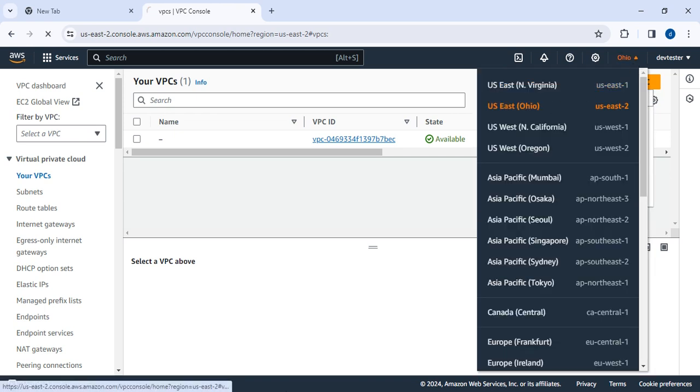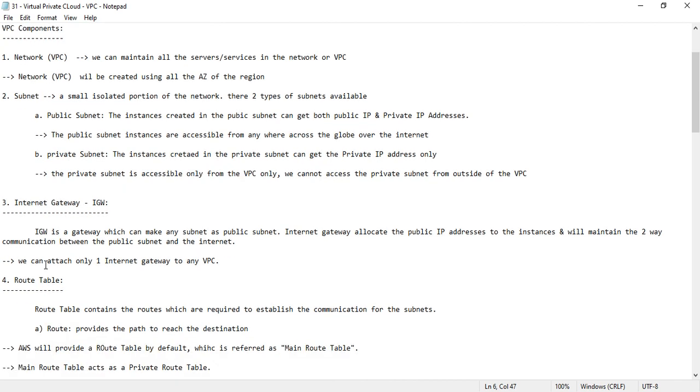Okay. Then, what is an internet gateway? The internet gateway is the gateway which helps us make the subnet a public subnet. Means for each network, we have one internet gateway. Once the internet gateway has been created, we attach that internet gateway to the VPC. Through that internet gateway only, the outgoing traffic and the incoming traffic to the internet will be done.